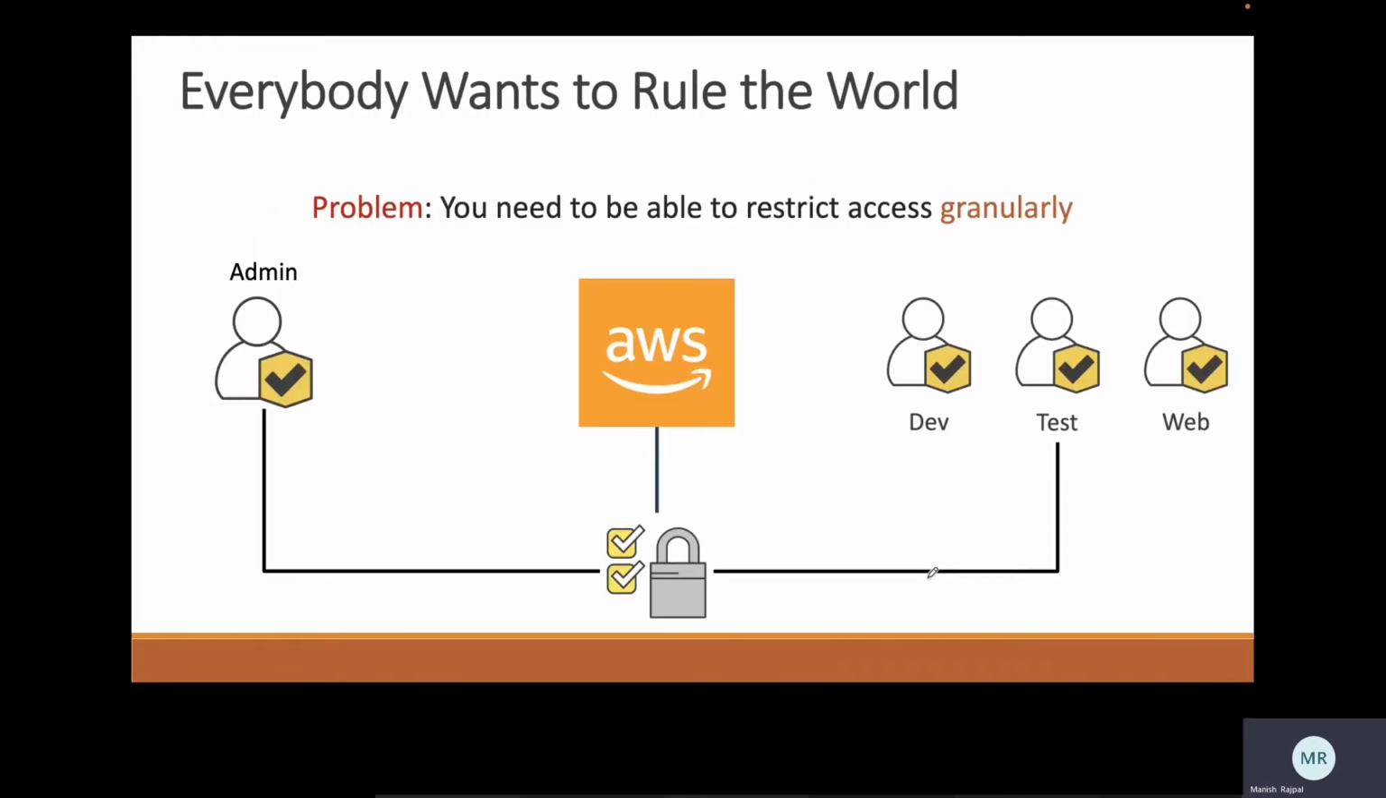But what is IAM? One thing that you need to remember is yes, everybody wants to rule the world, right? But being an administrator, you should be able to restrict the access granularly. If anybody is coming from the dev environment, test environment, or web, their permissions should be provided with the principle of POLAP. Now, what is POLAP here? It is the principle of least access privilege. That is, need to have authorization.